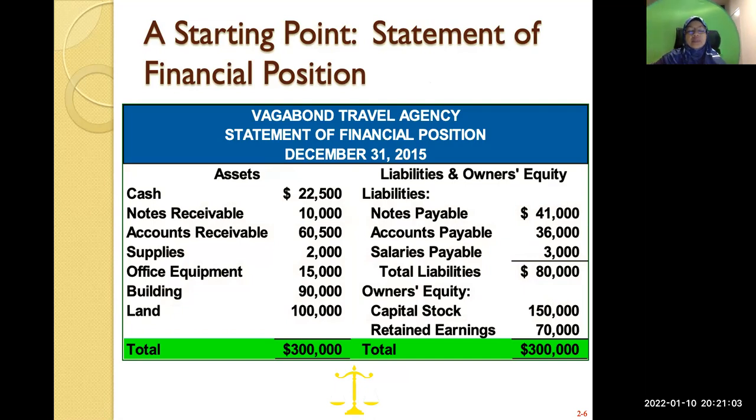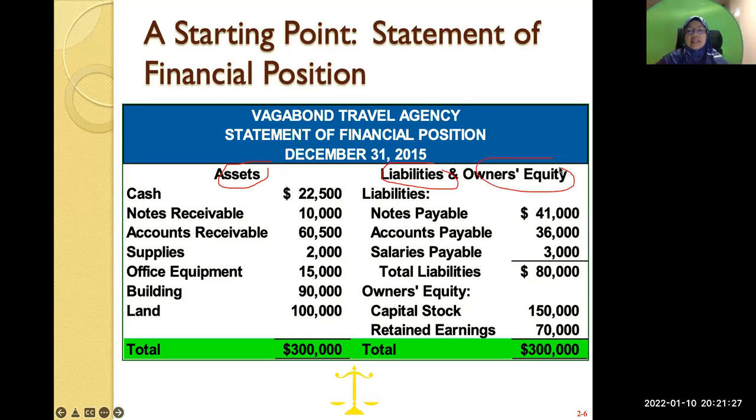So you can have SOFP that tells you 3 items. In the financial position, you will have your assets, so this is your assets. Let me draw. You can have your assets here, and then these are your liabilities and your owner's equity.